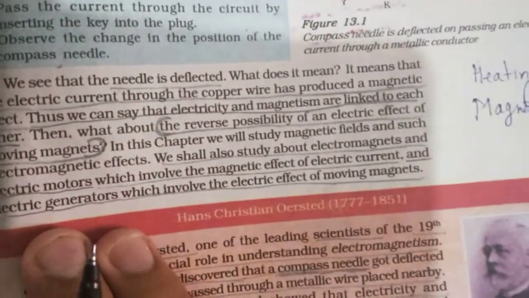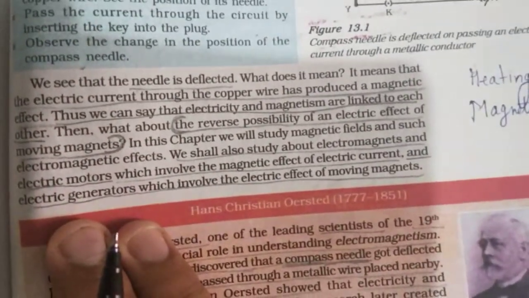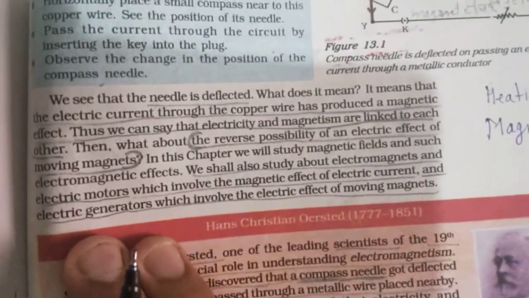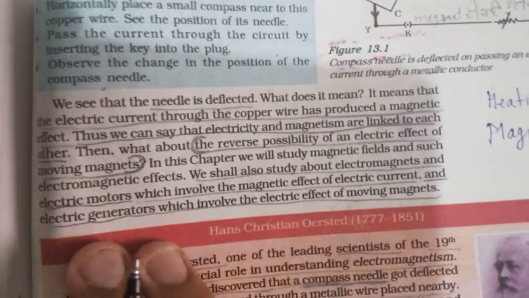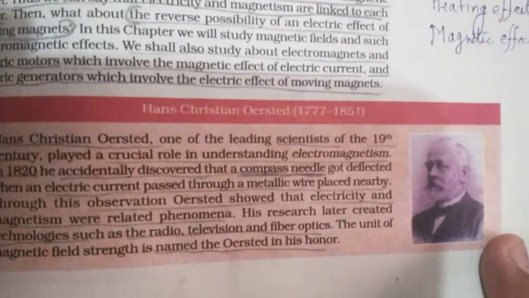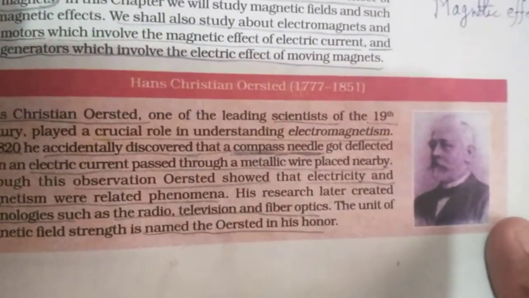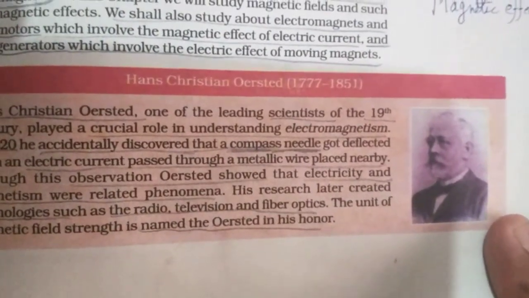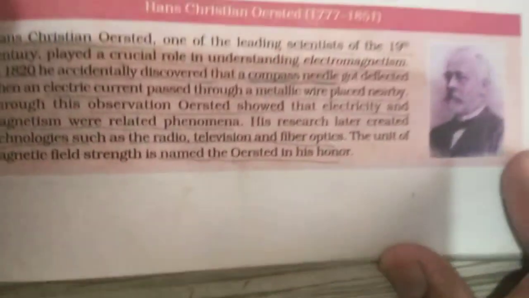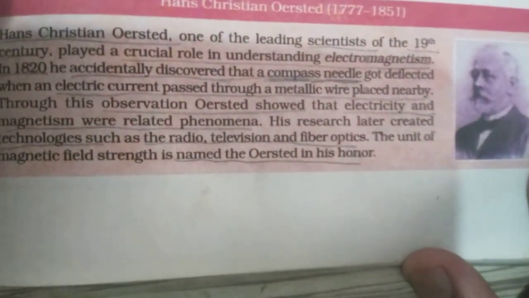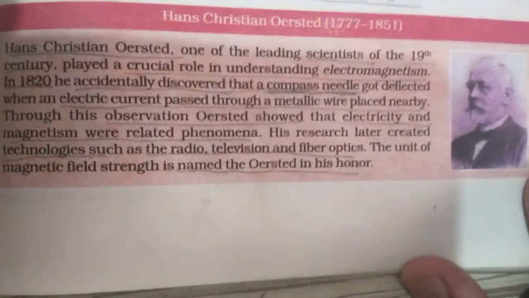Electric generator is also based on the magnetic effects. So they combine the effects of electricity and magnets. And this experiment that we have discussed above was performed by the scientist Hans Christian Oersted. Using his study, other scientists developed radio, television, and now broadband services in which the data is moving in fiber optics.